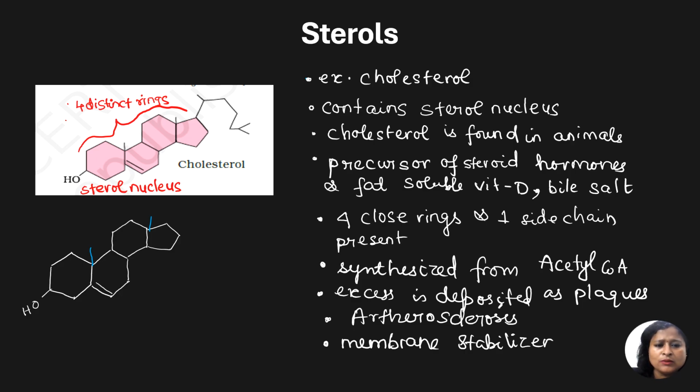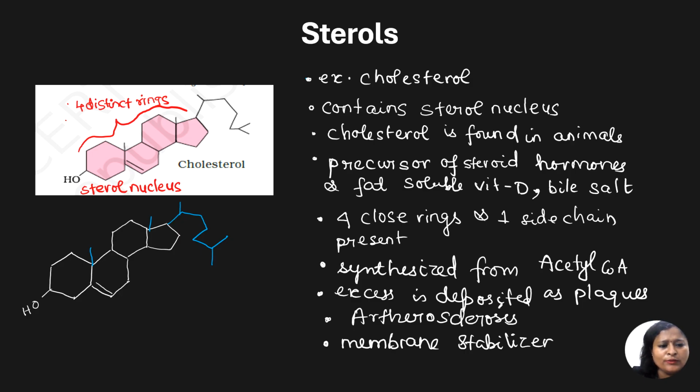Let us do it now. 1, 2, 3, 4, 5, 6. Then at the fifth position, attach another side chain, and here also attach another side chain. So this is the structure of cholesterol. Easy to remember. Now let us do a quick count of the carbon atoms.